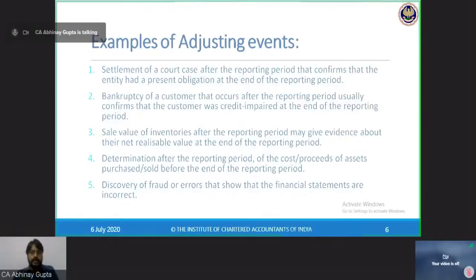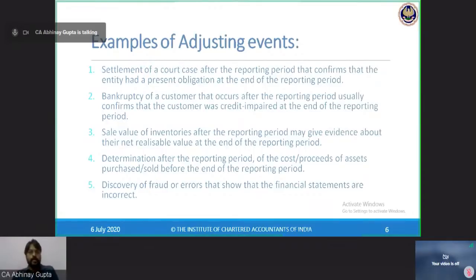Then I realize that there is a difference in the cash balance as at 31st March. Then I investigate further why there is a difference, and I come to know that our cashier has misappropriated some cash. Now, this is a fraud which has occurred within the year itself, but has come to my knowledge only after the end of the reporting period.